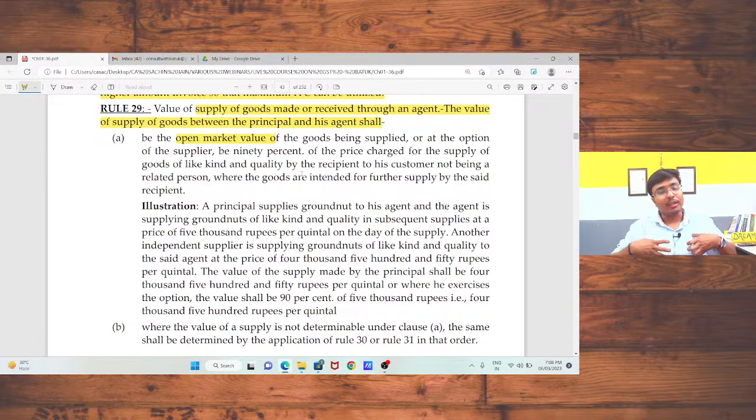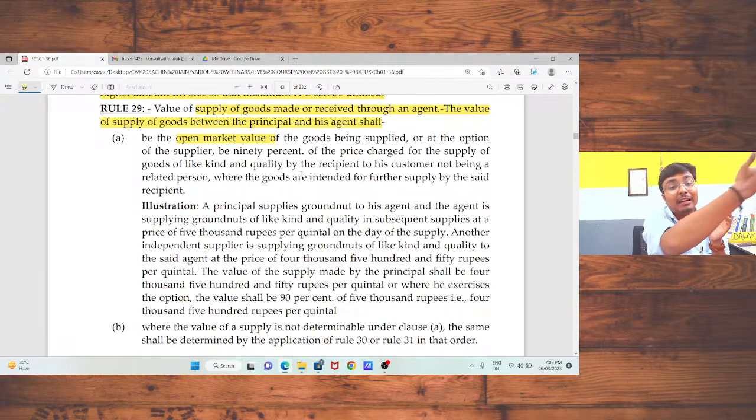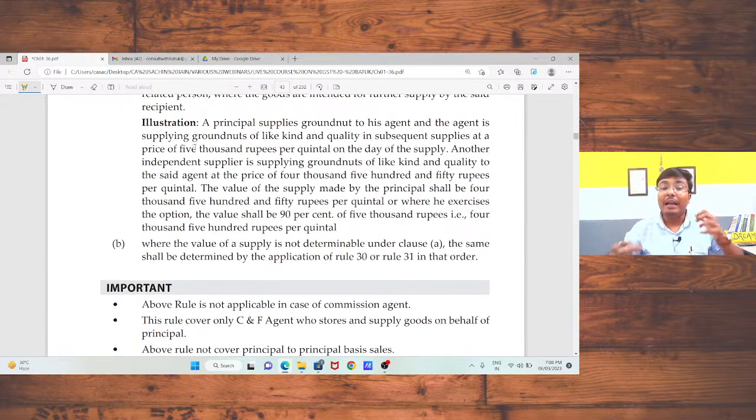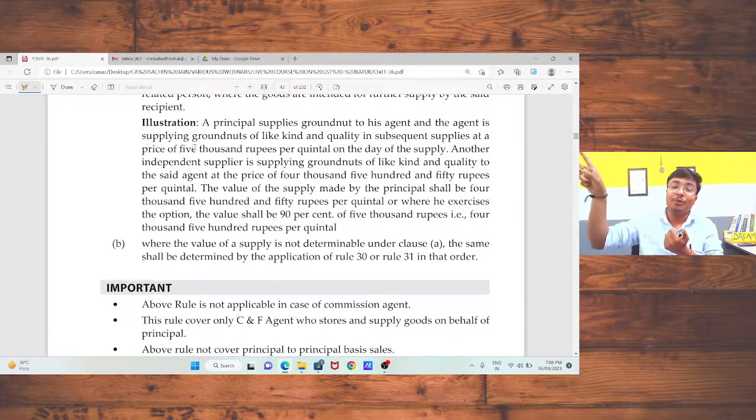Second option, if I am transferring that product to my agent, and the agent is going to transfer that particular product for further supply in the market to an unrelated person for 1 lakh rupees, in that case I may take the value of supply as 90% of that 1 lakh rupees, that is 90,000 will be my value of supply. Is that okay? In case of principal to agent, first option open market value, second option 90% of further supply. If I am not able to decide from these options, in that case I may take the reference of the master rules, that is rule number 30 and 31. Is that okay, sir?